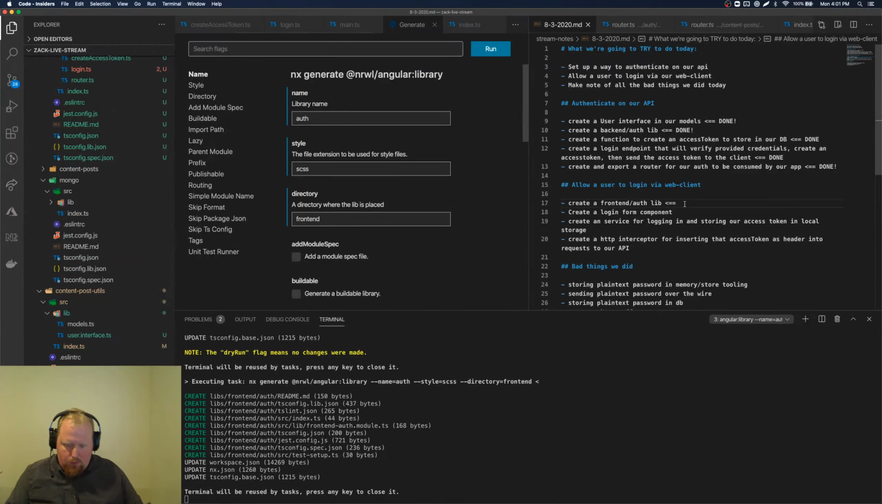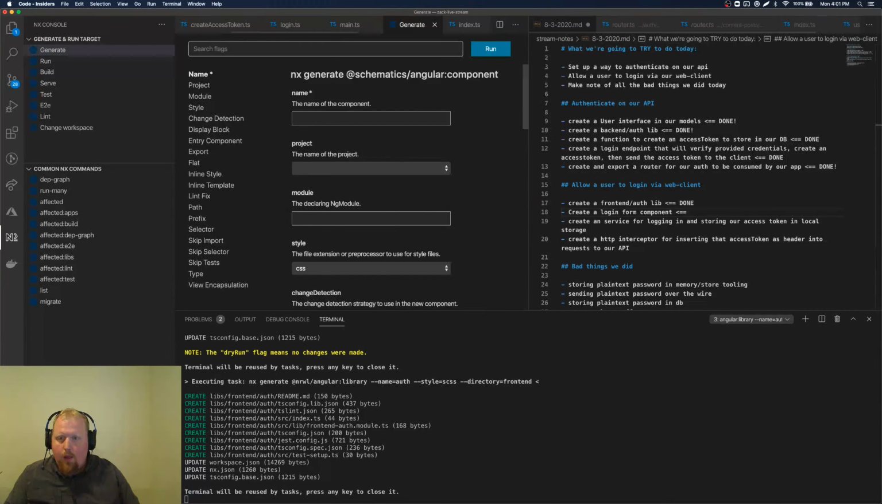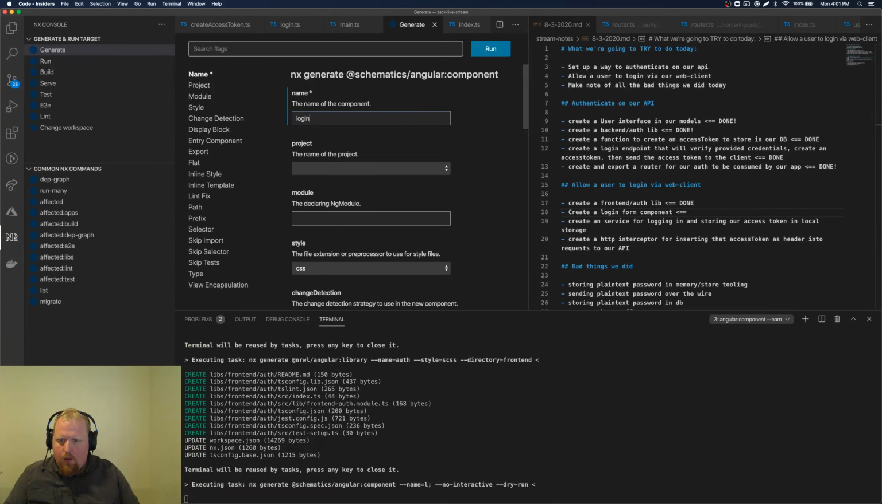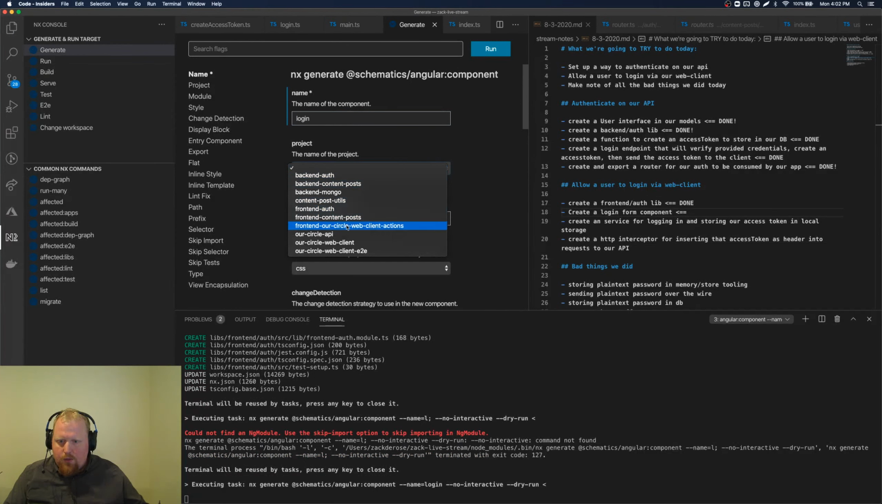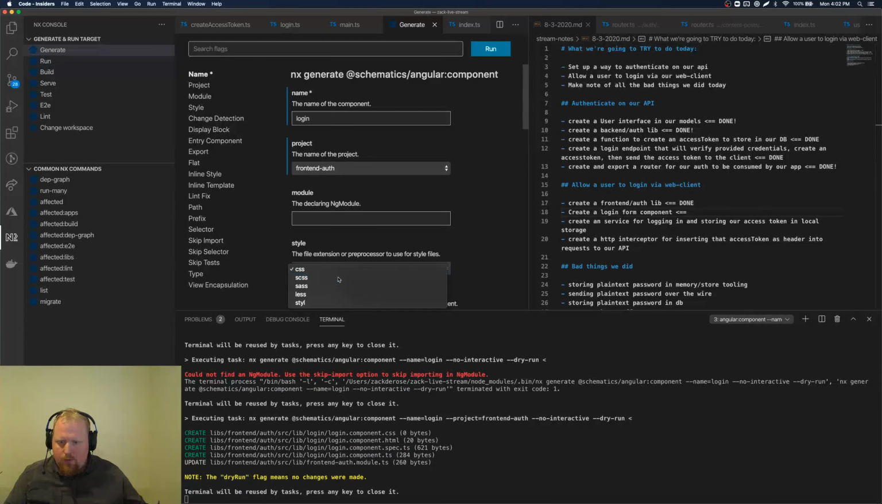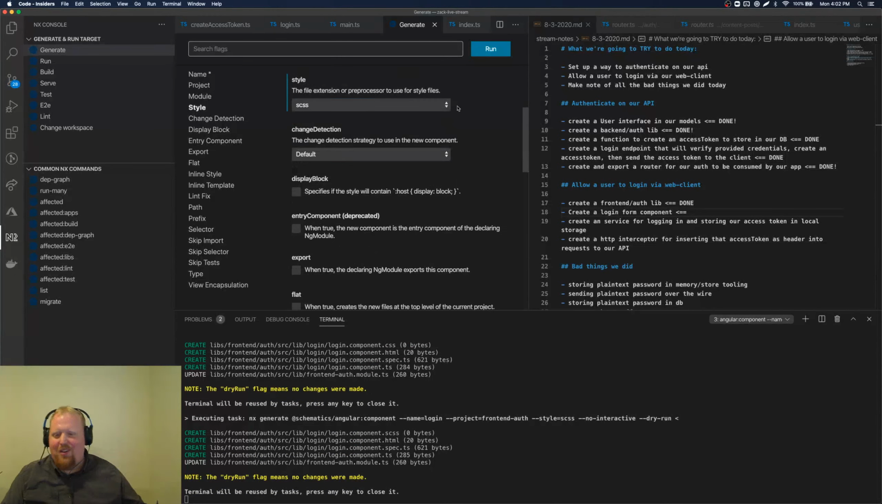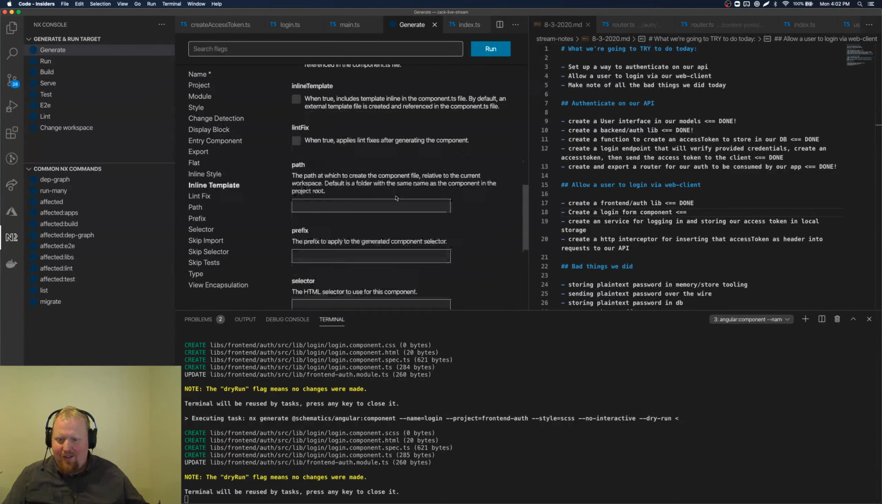And we'll start with a login form component. So let's generate a component. And so we're going to call this login. Name of the project is front-end auth. It should be able to find that. We'll use SCSS. Who are we kidding? We're not really using styles right now, but at least get that in.